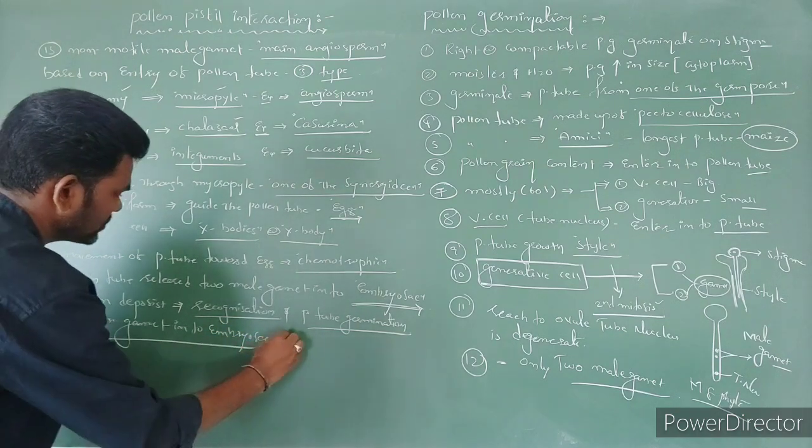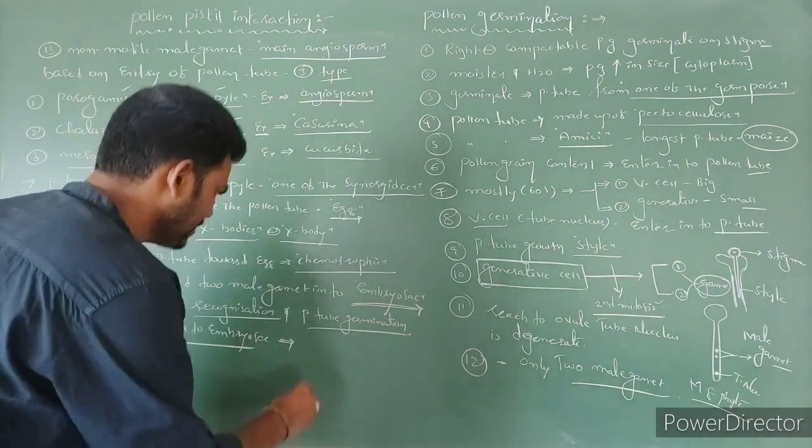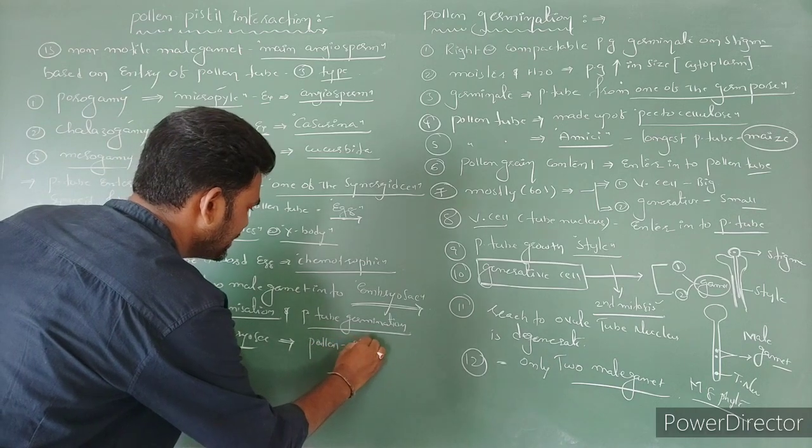This entire process collectively we call pollen pistil interaction.